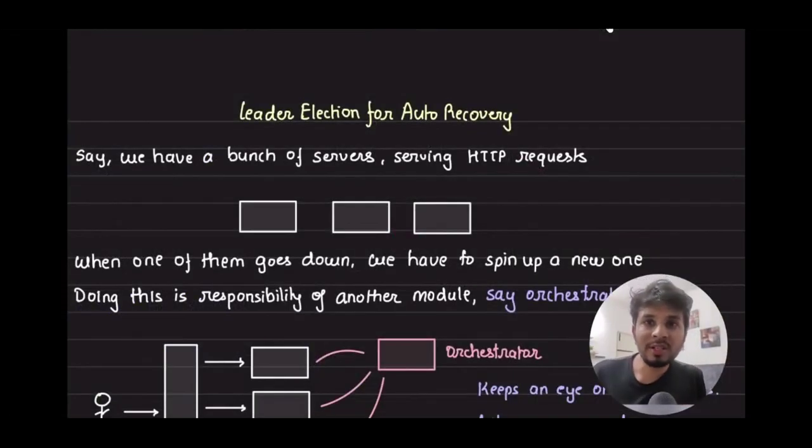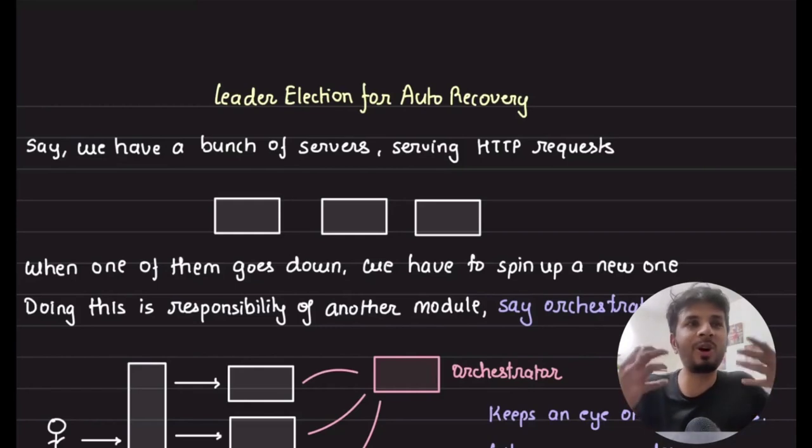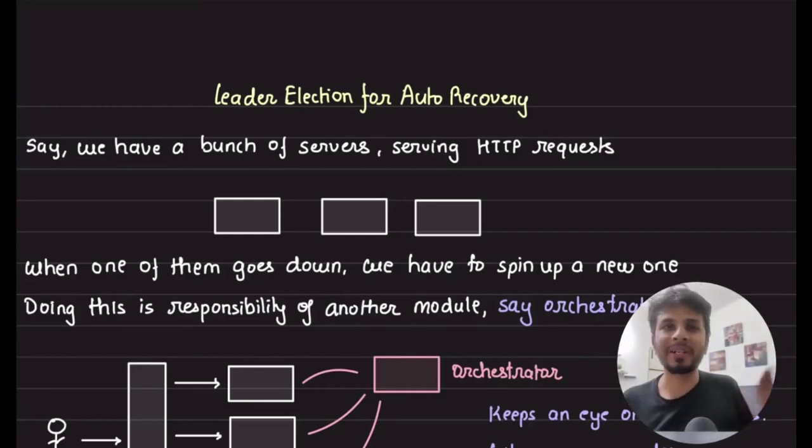So one of the most interesting concepts around automatic recovery is doing automatic recovery with leader election. Now the way I put it is leader election is the base condition of your recursion. Let me talk about it.